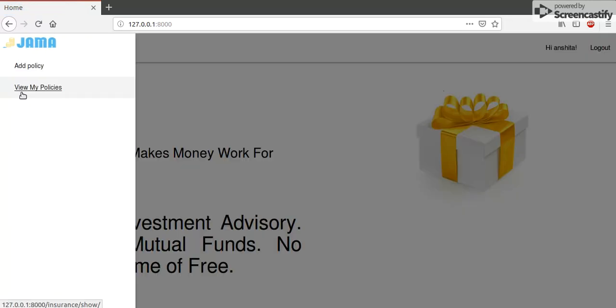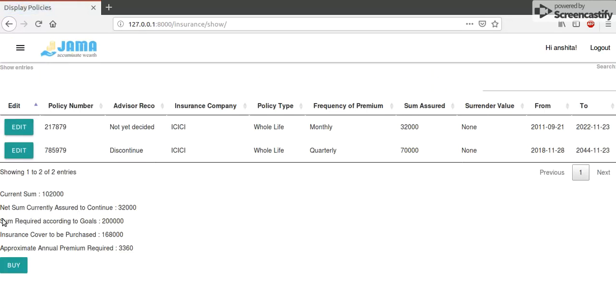So when I view my policies now, I can see that the NGOA has been changed to 2 lakh because I just set it that way. And these two fields are new. So insurance cover to be purchased is the amount of insurance that the user needs to fulfill his goals, keeping the NSATC in mind. So if NSATC is less than the NGOA, sum required according to goals that is, then this field will show up. This is just a basic difference of these two.